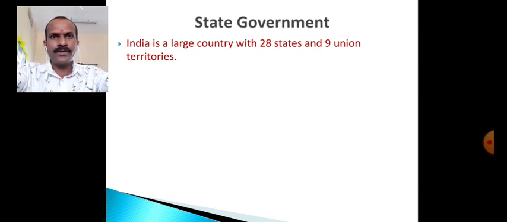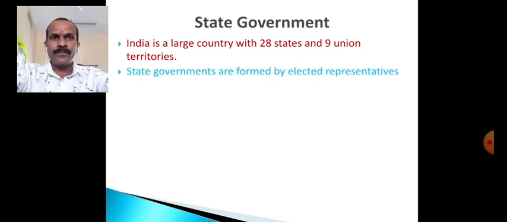but a few days ago, one state was divided into 2 union territories, and that is Jammu Kashmir. Jammu Kashmir state is divided into Jammu and Ladakh, and both were split and made the union territories. So 7 plus 2 are added, that is 9 union territories, and 29 states were there, minus 1, it became 28 states. So 28 states and 9 union territories are there in India.